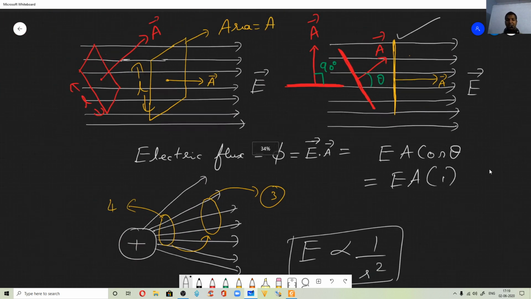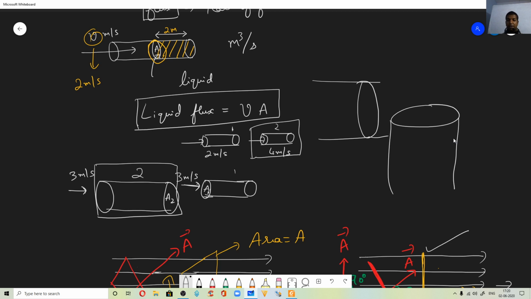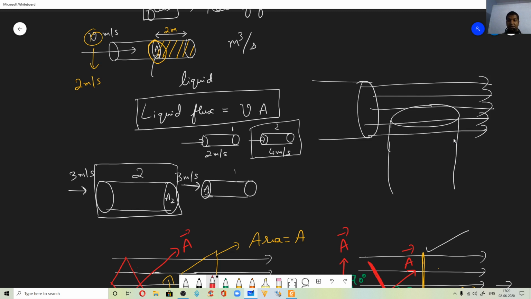Now how to understand this in terms of a pipe? See, the same comparison you can do for a pipe. Say you have a pipe this way. Now you have one more pipe here. So you have a very big pipe, say it is shooting water at a very high rate. Now the water is coming this way. Now what is the water which is entering into this pipe? Nothing, right? So there is no water which will enter.